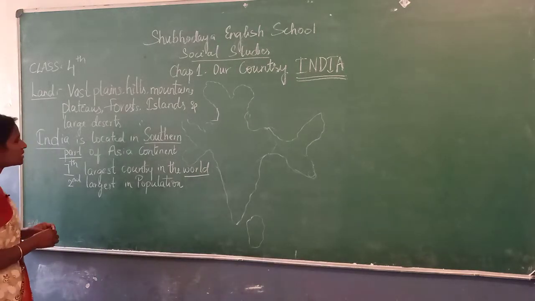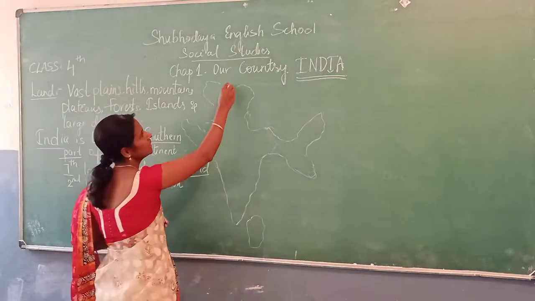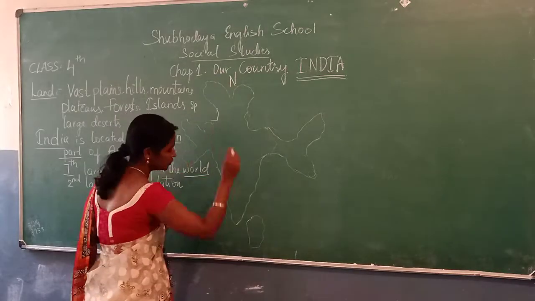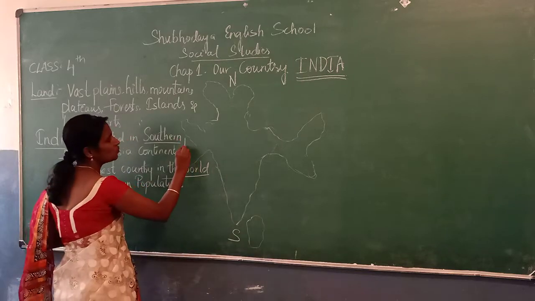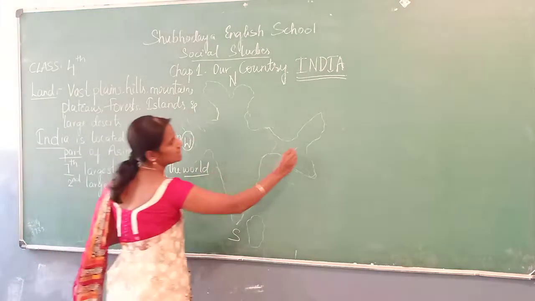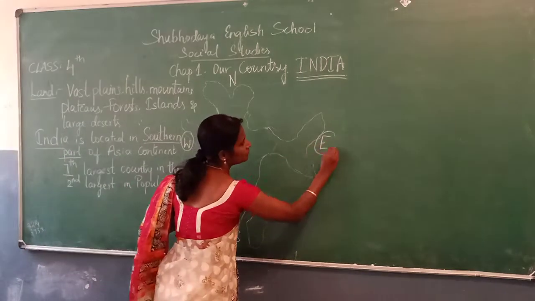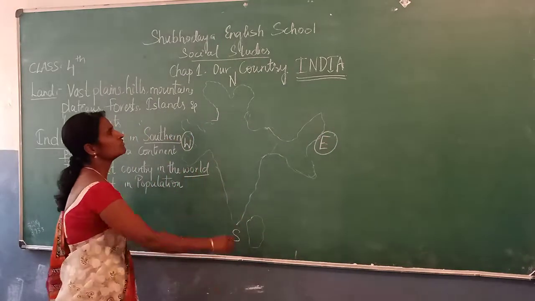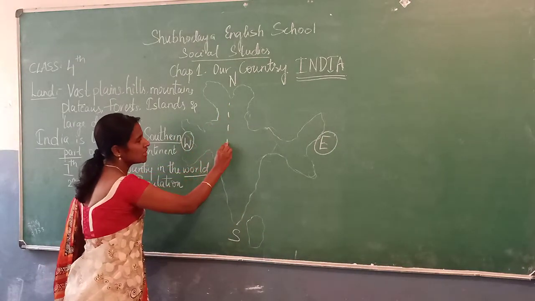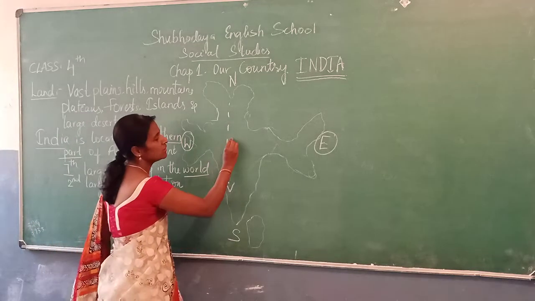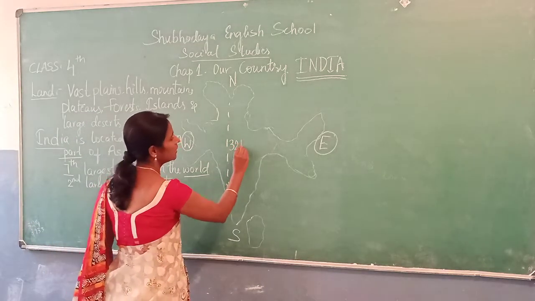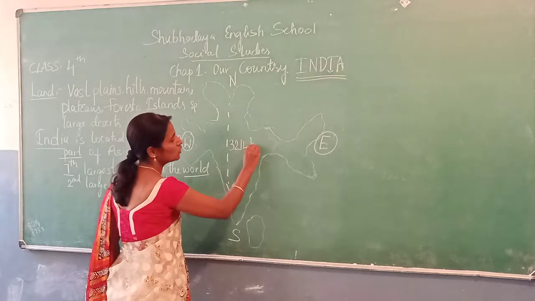Okay, now what is the measurement of our country? See, I'm showing you the directions. This is north, this is south, this is west, and this is east. These four directions are there. From north to south, India stretches about 3,214 kilometers.